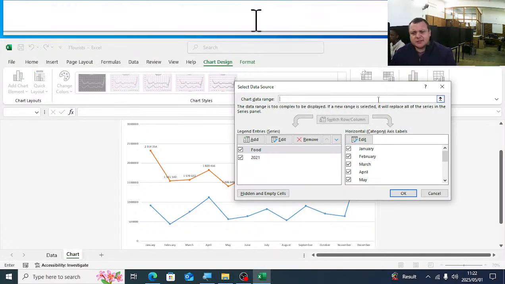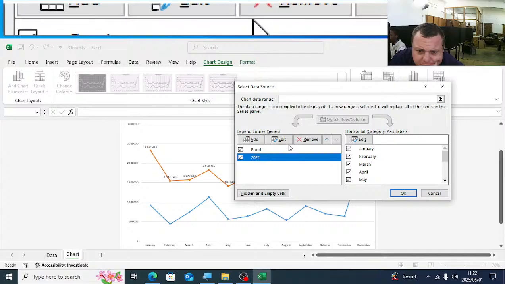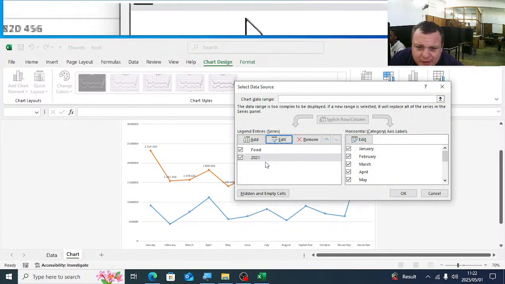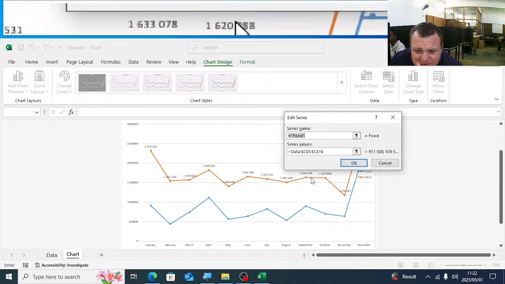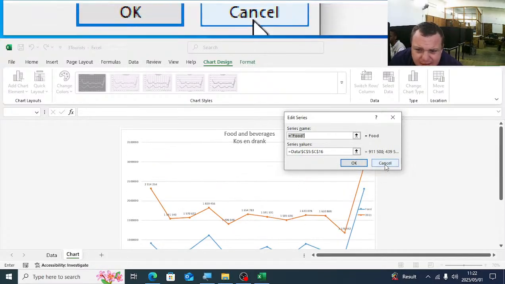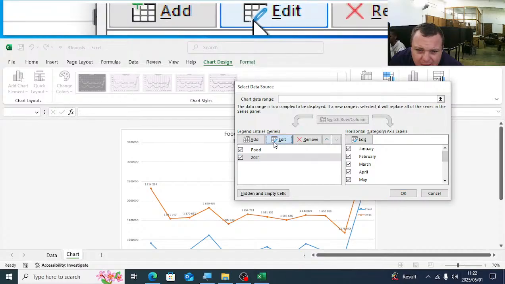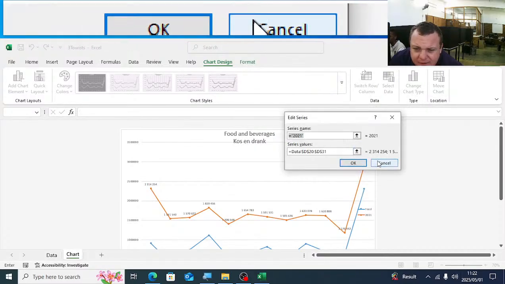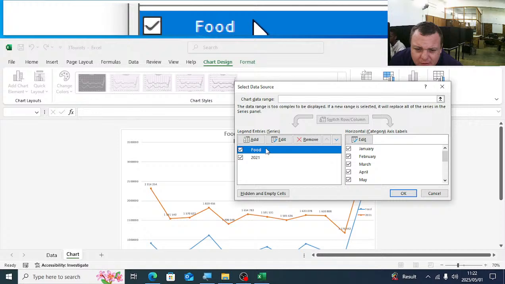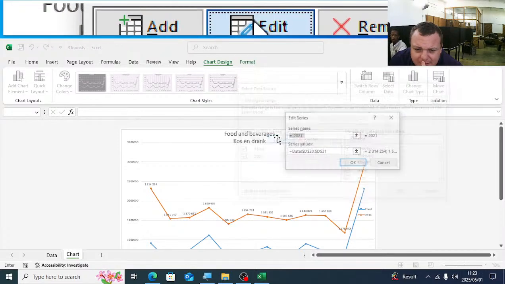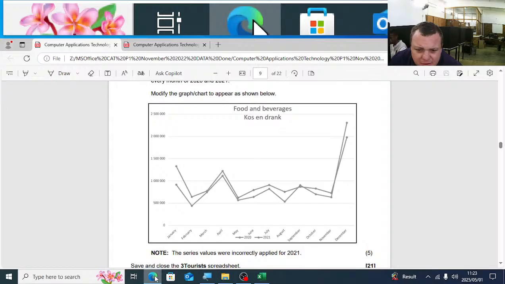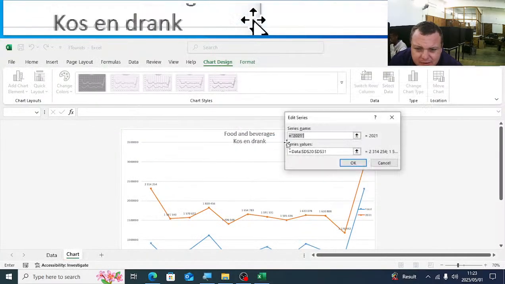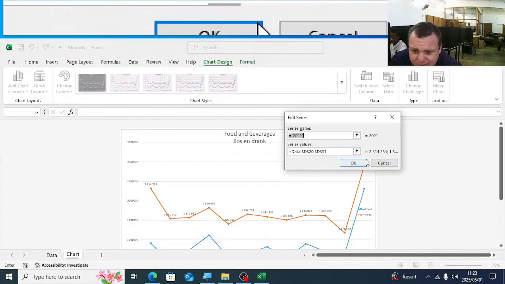Let's first just see here what they did. On 2021, that's correct. On food, they have used C5 to C16. So let's just quickly see there what ranges they have. They used the wrong column. Here on 2021, just note, they just tell us that 2021 is incorrectly applied. They've used data D20 to D31.